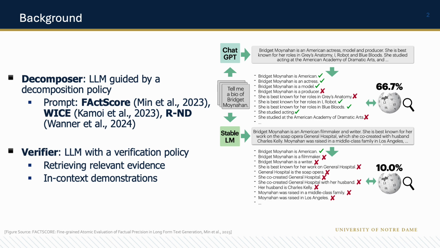In our work, we define the decomposer as a large language model guided by a decomposition policy, which is typically the human-defined prompt that guides the language model on how to perform the decomposition, what kind of rules and properties it has to follow. Famous decomposition policies include VecScore, WISE, and RND, and all of them will be used as our baselines in our experiments later.